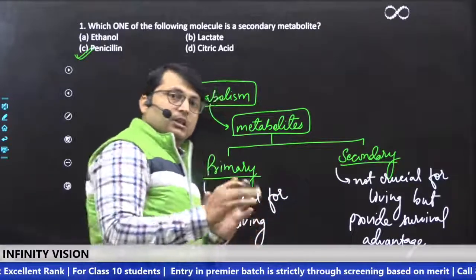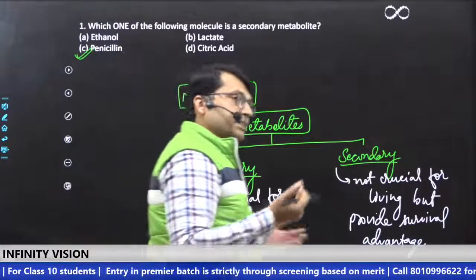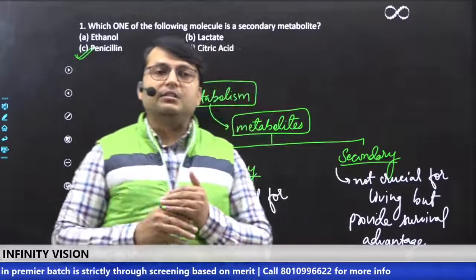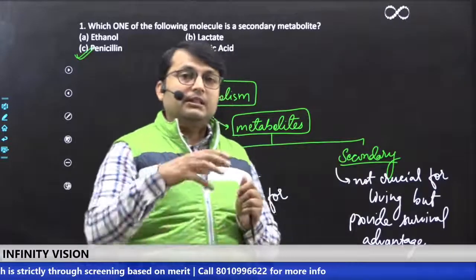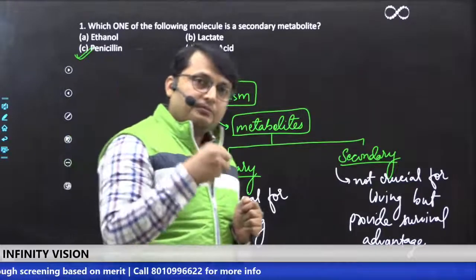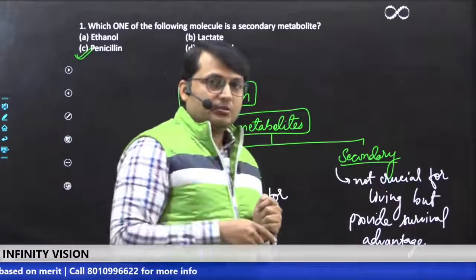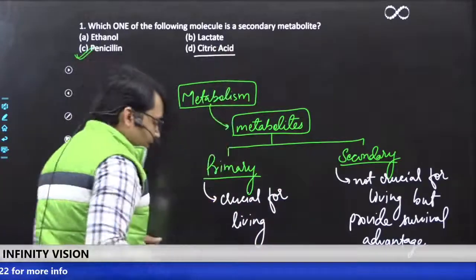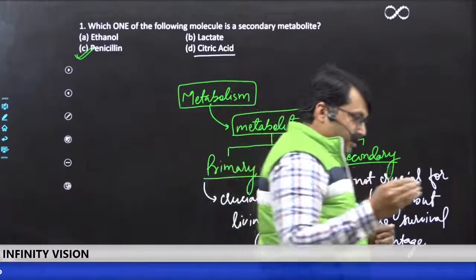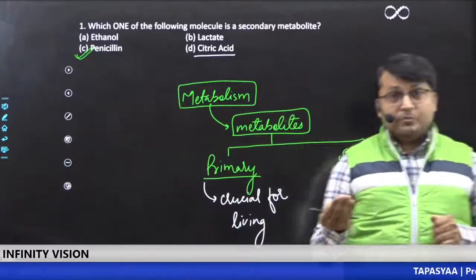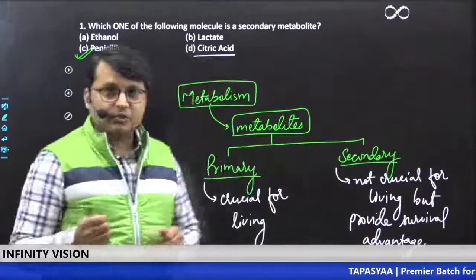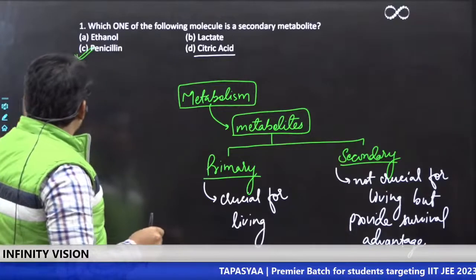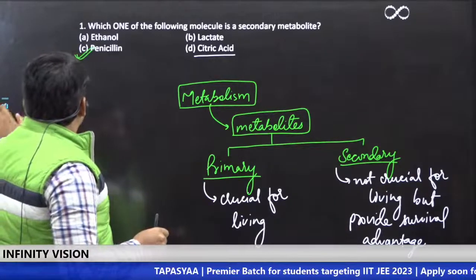Understood? So penicillin is a kind of antibiotic, you all know, and it kills the other living organisms in the nearby surroundings, so that the resources are available for this particular microbe and not for the others. So it's a kind of competitive advantage. And then citric acid, again, is produced during the Krebs cycle, part of aerobic respiration, the primary metabolism. Great. I hope it is clear what is primary and secondary metabolite. So let's move on to the next question.